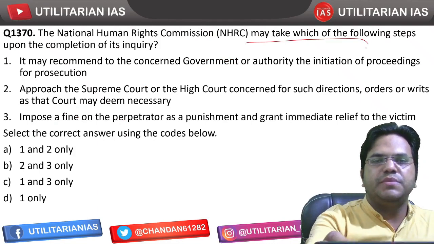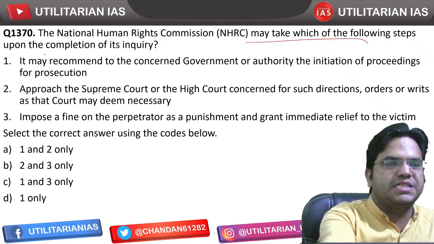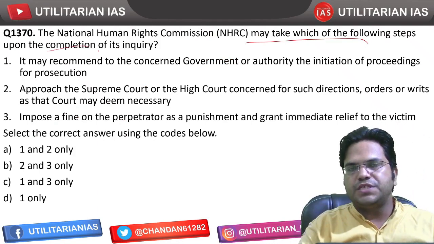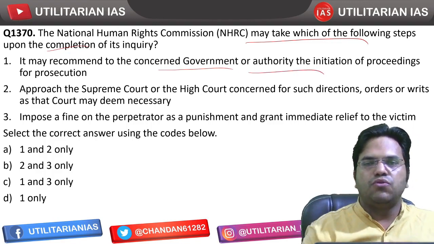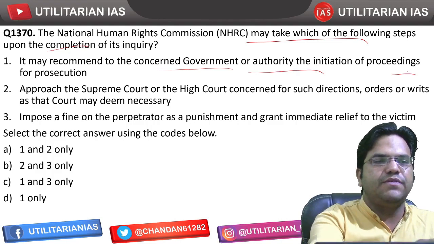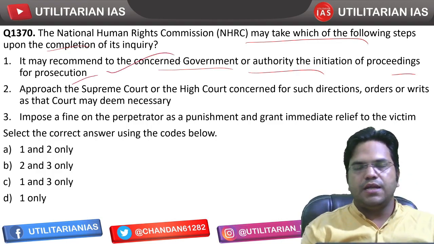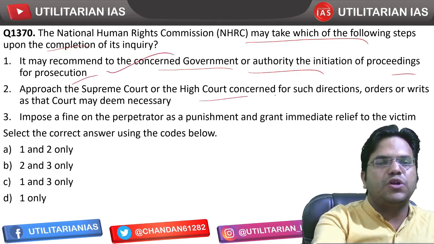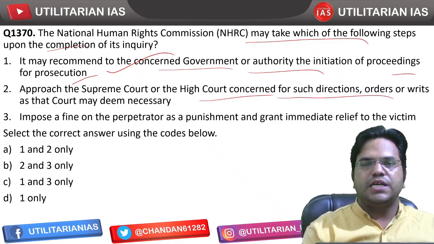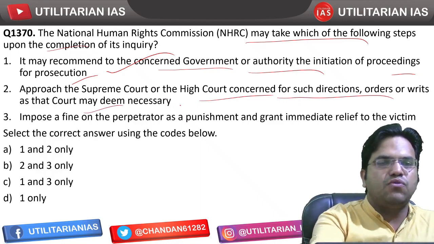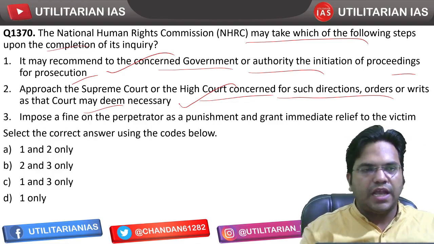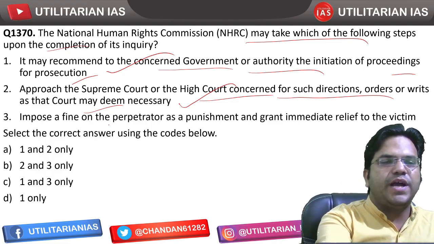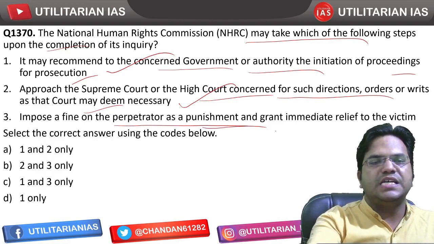National Human Rights Commission may take which of the following steps upon the completion of its inquiry? It may recommend to the concerned government or authority the initiation of proceedings for prosecution. So yes, it can recommend. It can approach the Supreme Court or High Court concerned for such direction, order or writs as the court may deem necessary. Yes, that is also correct. This is what NHRC can do. Impose a fine on the perpetrator as punishment?